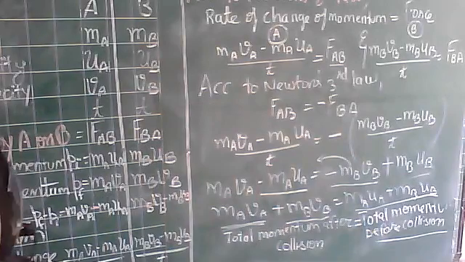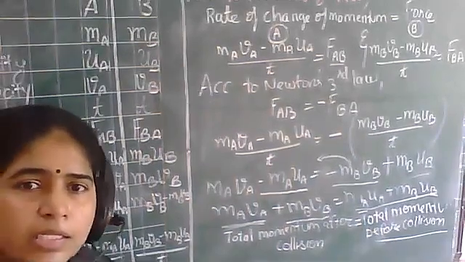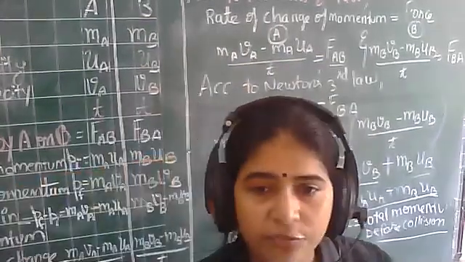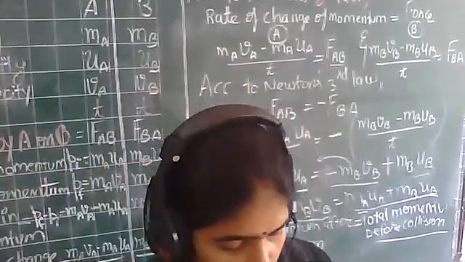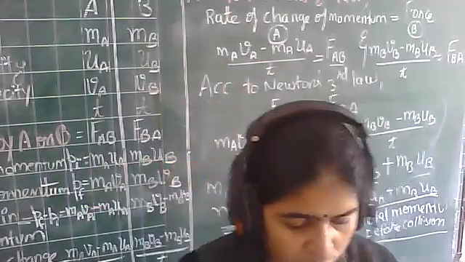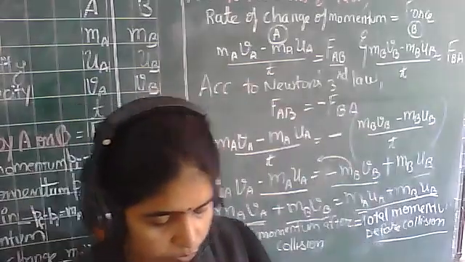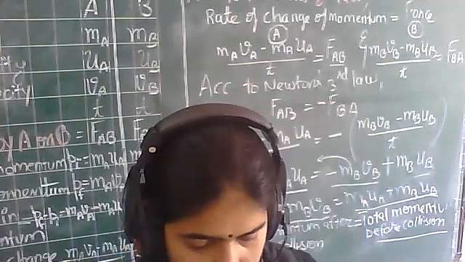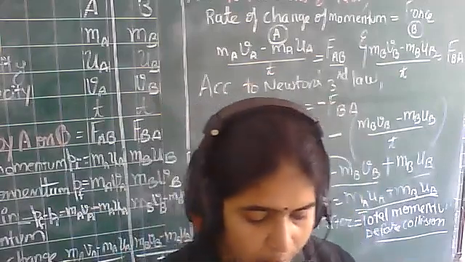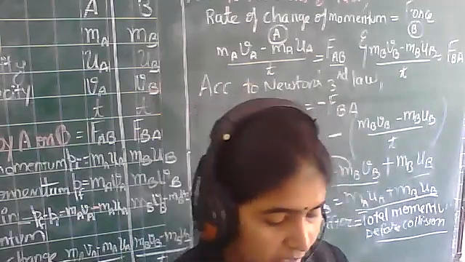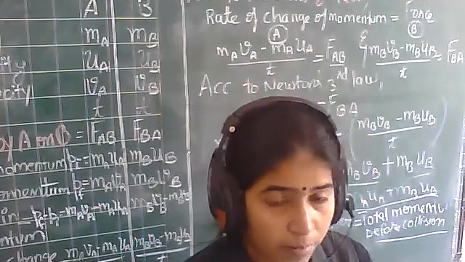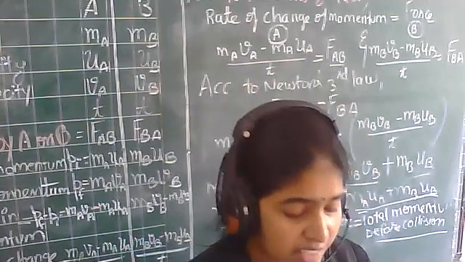So in your NCERT, page number 124, above activity 9.5, the paragraph above activity 9.5, underline the statement.